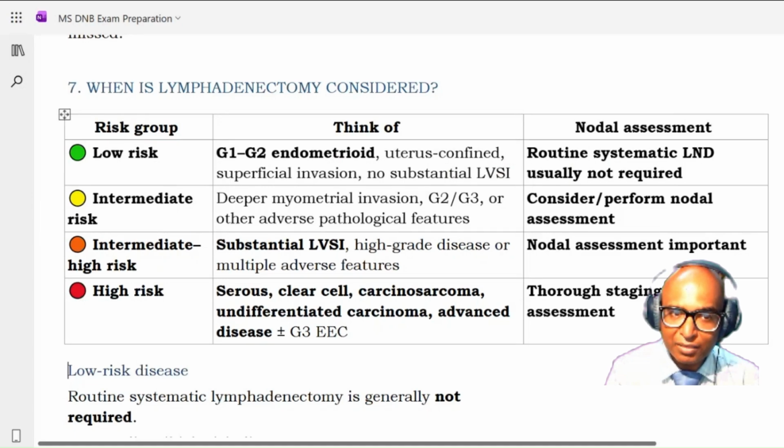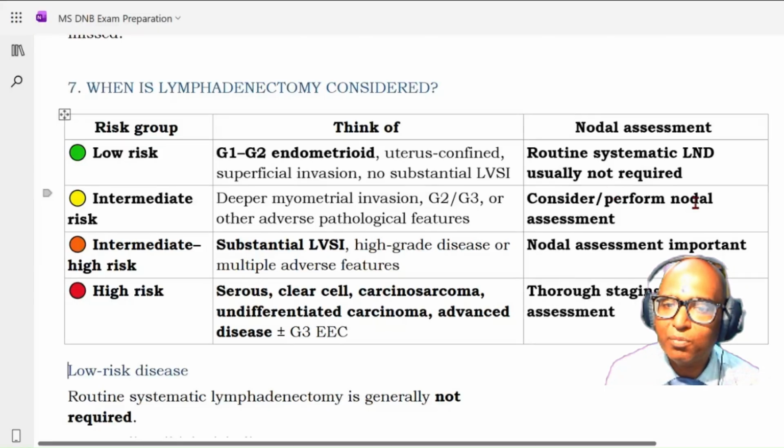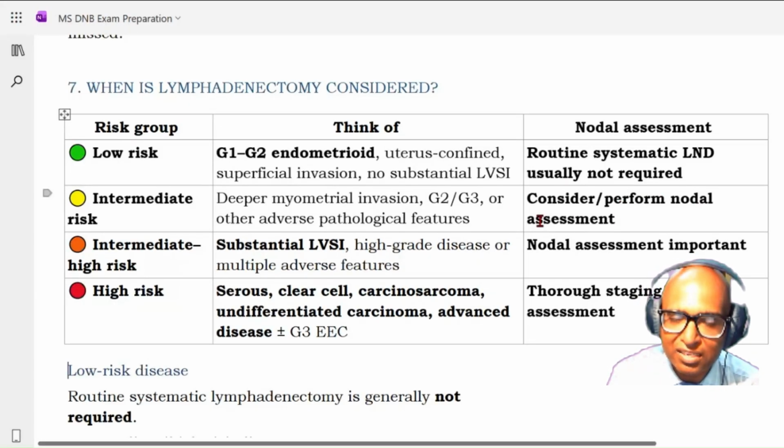Then you have intermediate risk, okay, where there is a deeper myometrial invasion, grading is grade 2 or grade 3, or other adverse pathological features. You will consider or perform nodal assessment. Okay, so first you assess the sentinel lymph node and then you decide further. So here, consider or perform nodal assessment.